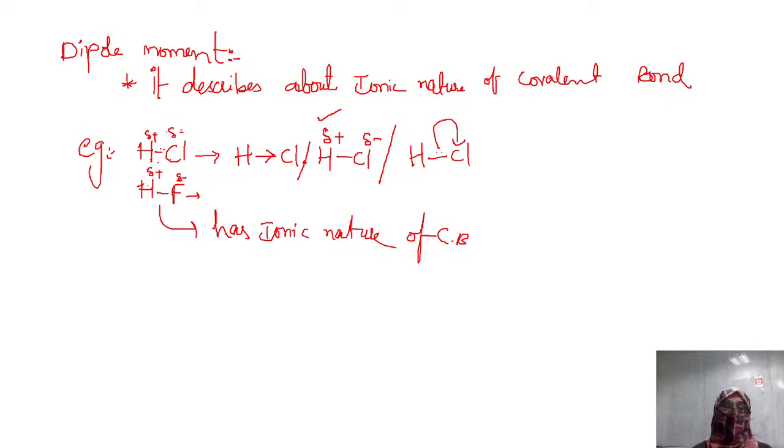But let us describe what dipole moment actually is. If you see HF and HCl, in both cases, fluorine is the electronegative element with partial negative charge. As the two compounds are different, definitely something will be different, right?